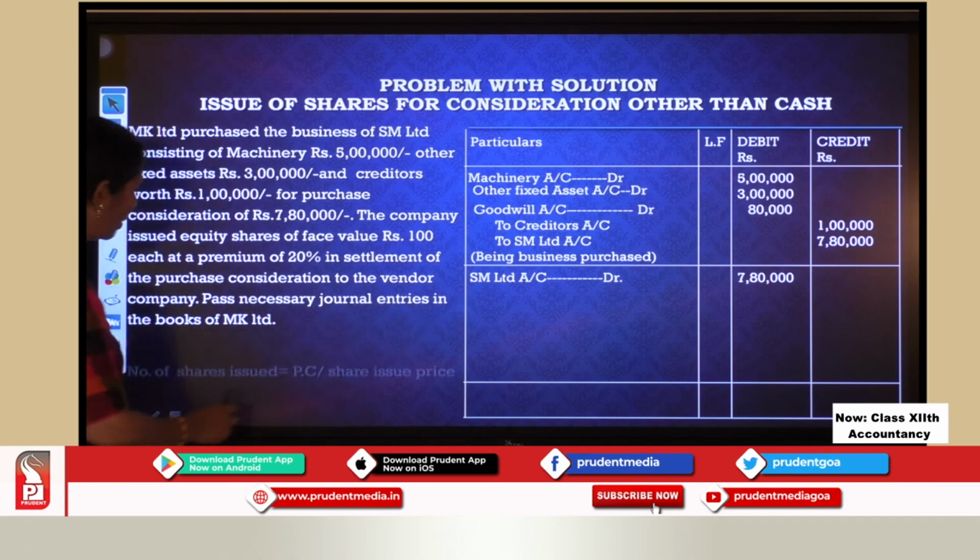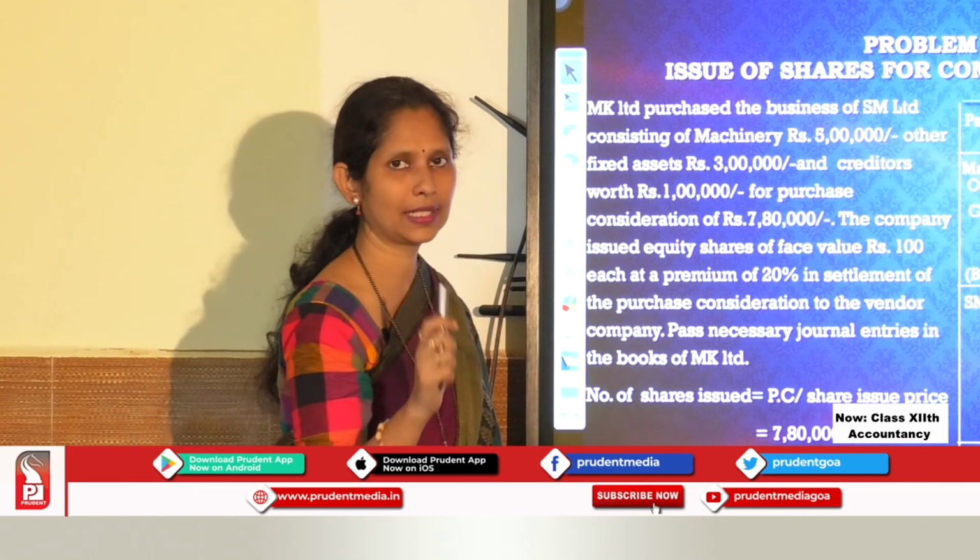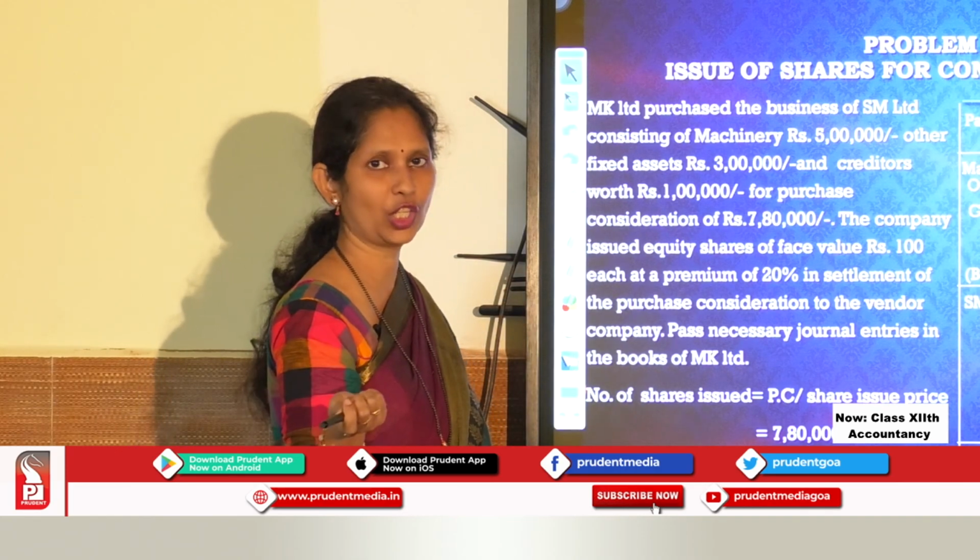So let us see how much we are going to give. Number of shares issued is equal to purchase consideration, 7 lakh 80,000, divided by share issue price. How much we are issuing this share? The share is of 100 rupee at a premium of 20. So we are selling it for 120 rupees. So 7 lakh 80,000 divided by 120. So how much do we get? 6,500. So we are giving 6,500 shares.